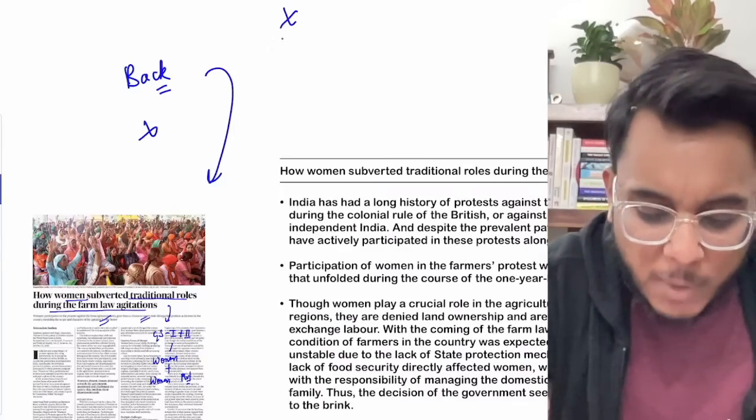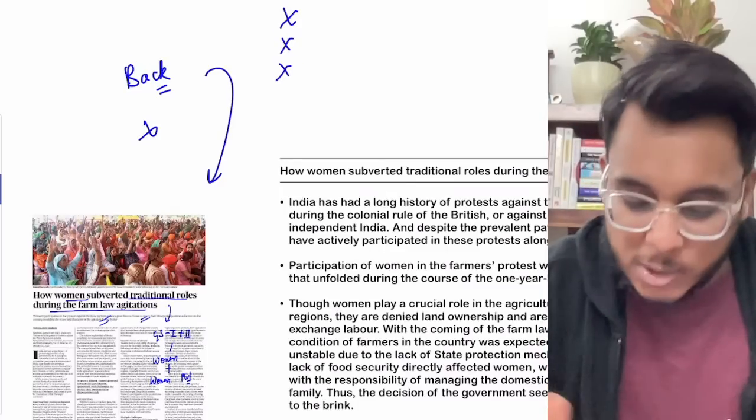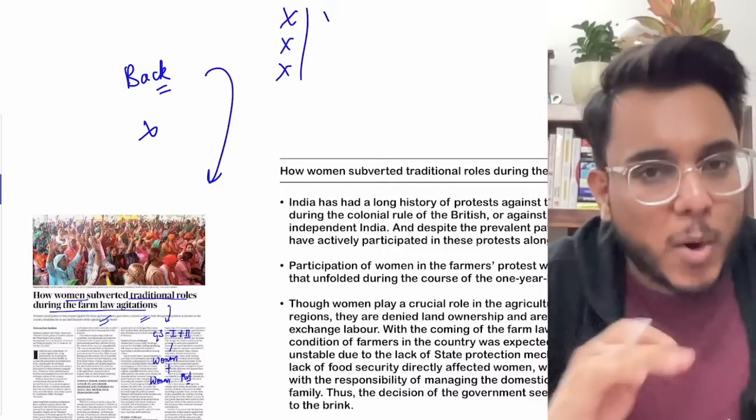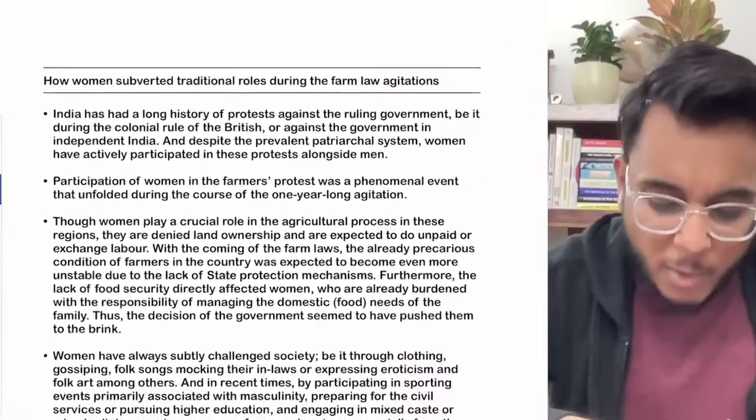Why? Because all these farm laws have now been repealed. So because they have been repealed, they are not important for the exam now. Okay, now coming to the article.